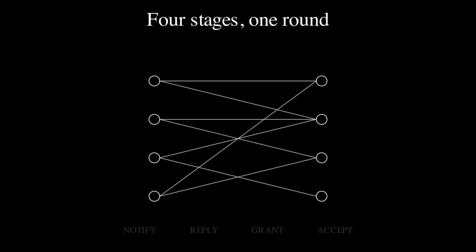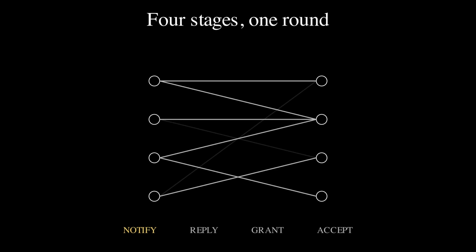Before the math, the protocol. One round, four stages: notify, reply, grant, accept. Each sender knows only its own neighborhood. Receivers see only the messages that reach them. Stage 1, notify. Each sender announces a subset of its candidate edges. Choosing not to notify some of them is the thinning step. Counterintuitively, dropping edges can later make the matching larger.